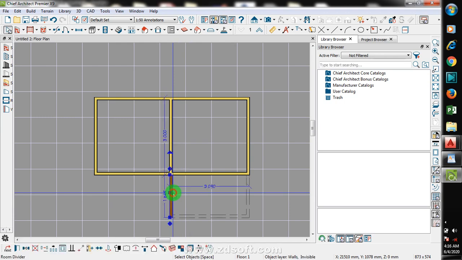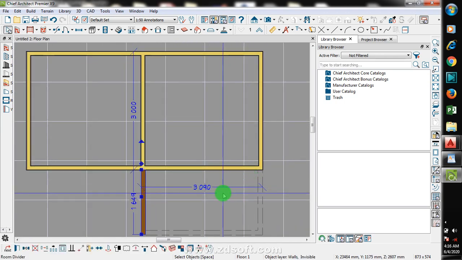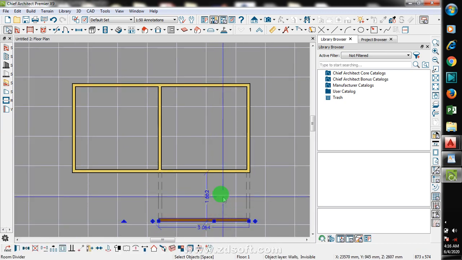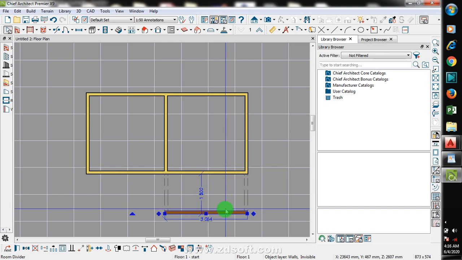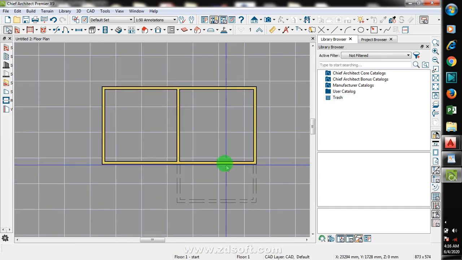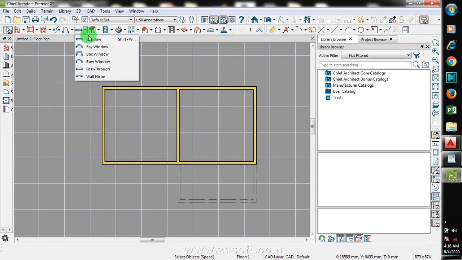Okay, now let's say I want to make this, okay, let me leave the span. Okay, let's say the width, I'm going to make it 1,500 and I click enter. You can see it is now 1,005. Okay, let me insert my windows.